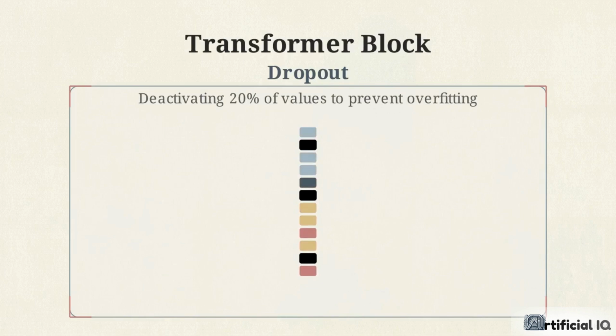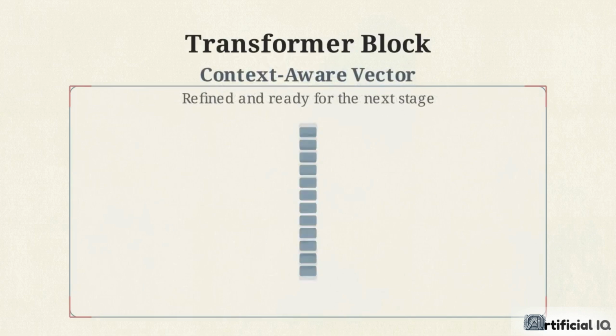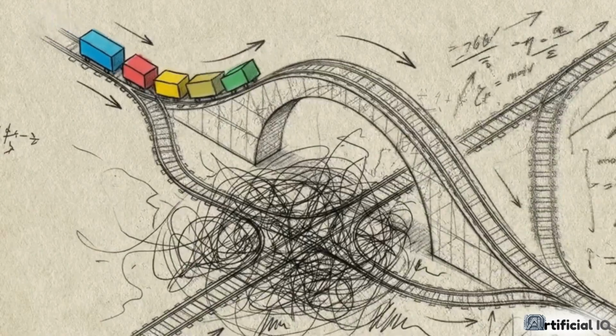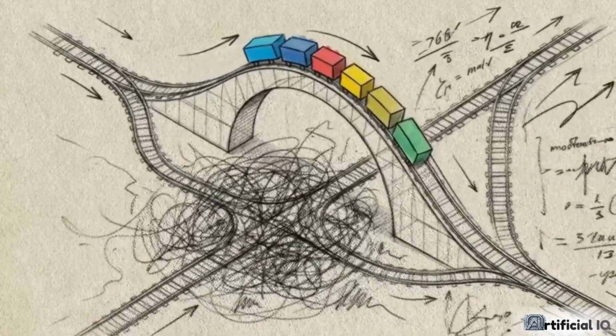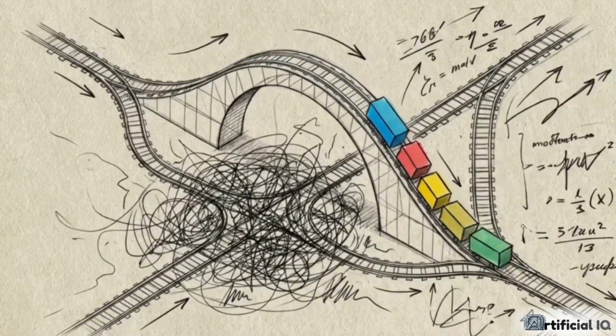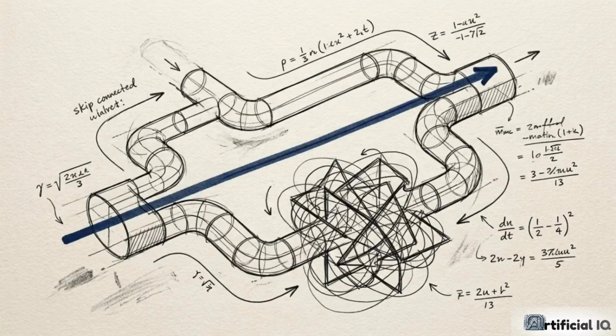To prevent overfitting, the dropout layer randomly deactivates values. This forces the network to distribute learning across all 768 dimensions, rather than relying on dominant signals. To ensure the original token meaning isn't lost across deep networks, skip connections provide an alternate path, allowing raw data to bypass certain layers and effectively maintain the vector's overall stability.